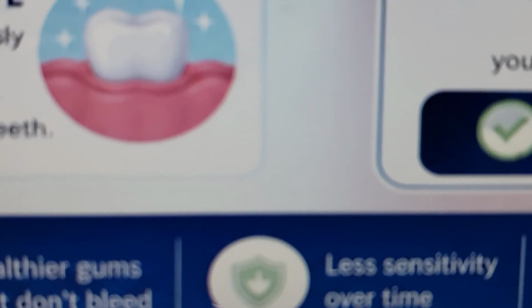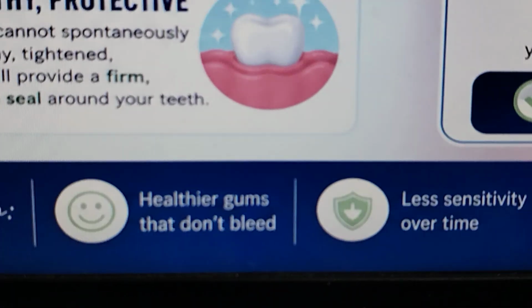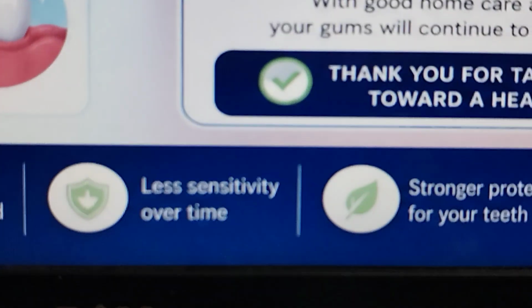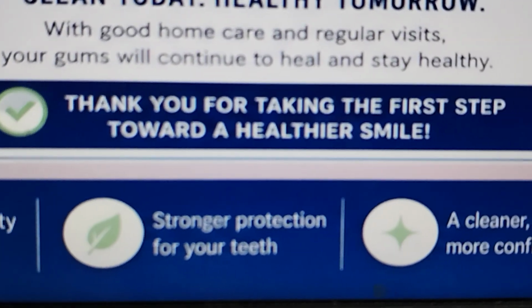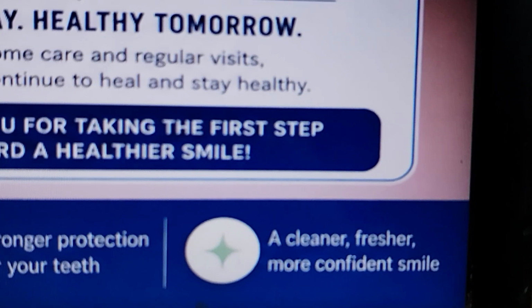While destroyed bone cannot spontaneously grow back, your healthy, tightened, infection-free gums will provide a firm, strong, and protective seal around your teeth. Healthier gums don't bleed, there is less sensitivity, and stronger protection over time. A cleaner, fresher, more confident smile.